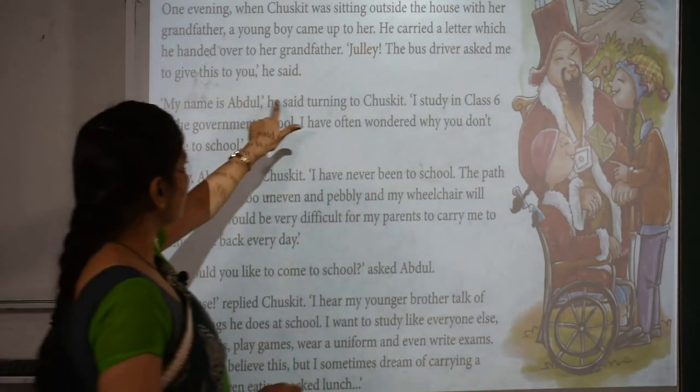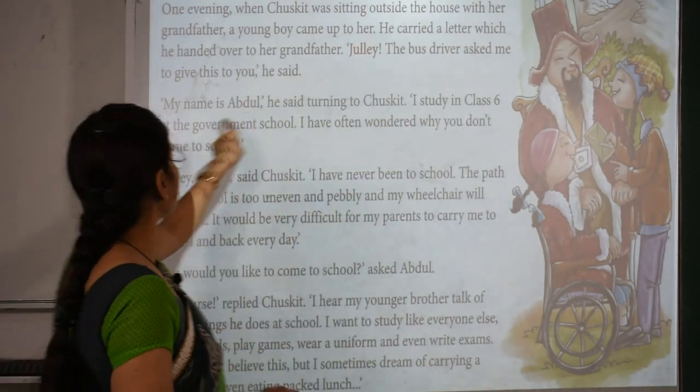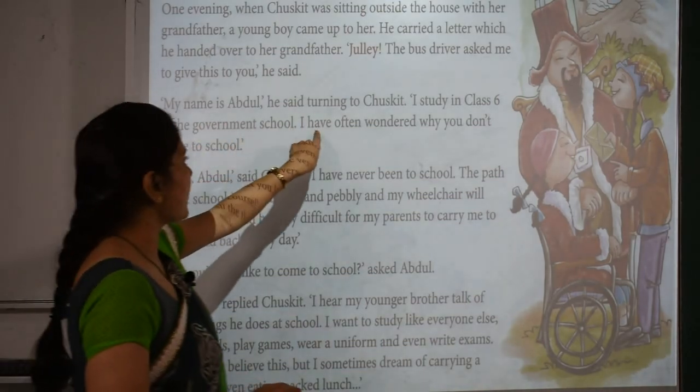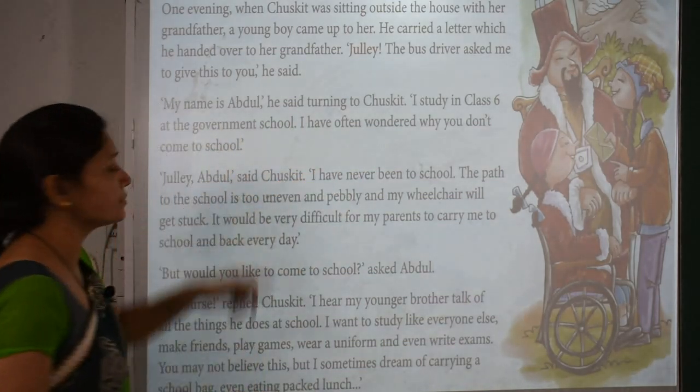My name is Abdul, he said, turning to Chaskit. I study in class 6 at the government school. I have often wondered, why don't you come to school?